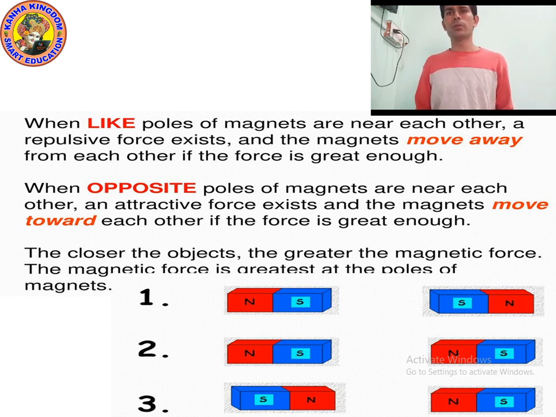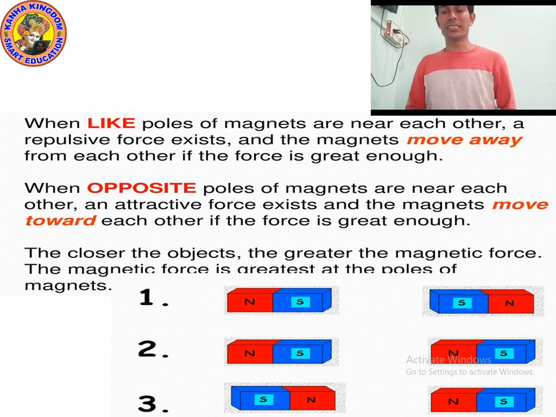So the closer the objects, the greater the magnetic force, and the magnetic force is greatest at the pole of a magnet. Remember kids, if both magnets are very near to each other, they will attach quickly. But if the magnets are very far from each other, then it is possible that they will not attract each other.